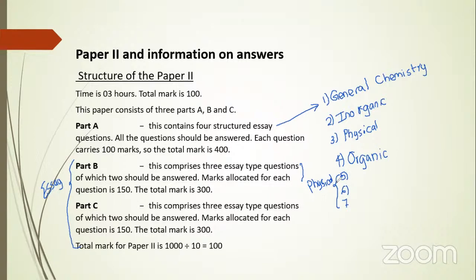And there can be a combination also. You can take the 5th question and 7th question, and the 6th question and 5th question. The 7th question comes with electrochemistry, that is also under the physical lessons. Electrochemistry question, and the other part